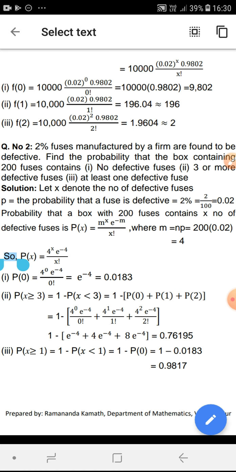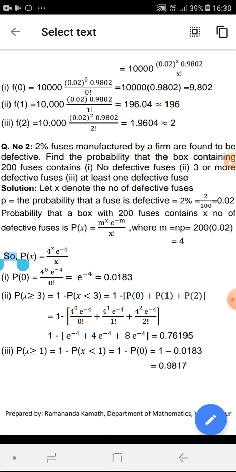Second question. 2% fuses manufactured by a firm are found to be defective. Find the probability that a box containing 200 fuses contains no defective fuses, 3 or more defective fuses, at least 1 defective fuse. So 2% fuses manufactured by a firm are found to be defective.